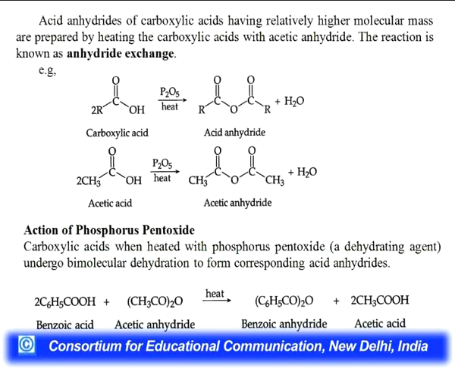So, very important reaction. Acid anhydrides of carboxylic acids, which have relatively higher molecular mass, are prepared by heating the carboxylic acid with acetic anhydride. This reaction is known as anhydride exchange. For example, carboxylic acid will give you acid anhydride and acetic anhydride will give acetic acid. Action of phosphorus pentoxide. Carboxylic acid when heated with phosphorus pentoxide, which is a dehydrating agent, undergoes bimolecular dehydration to form corresponding acid anhydrides. You can see benzoic acid will give you benzoic anhydride when reacted with acetic anhydride along with acetic acid.